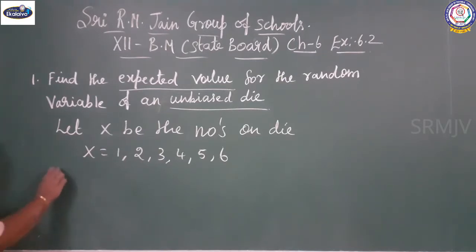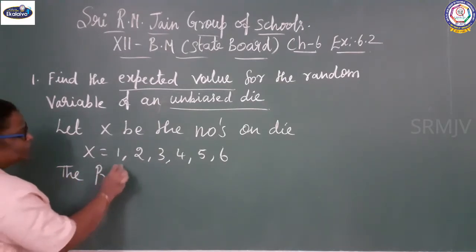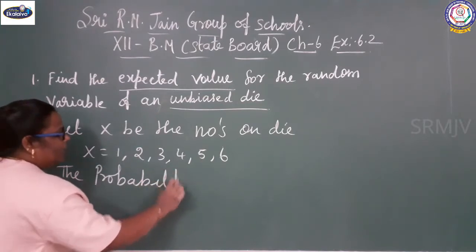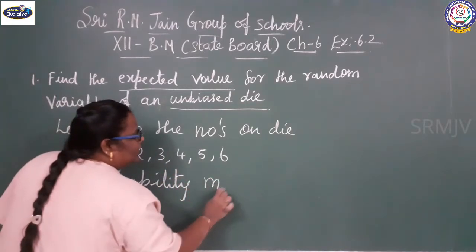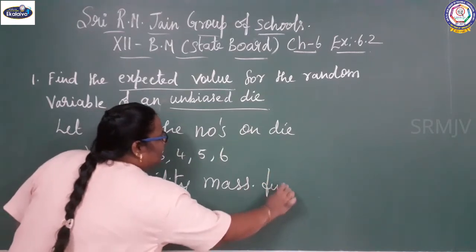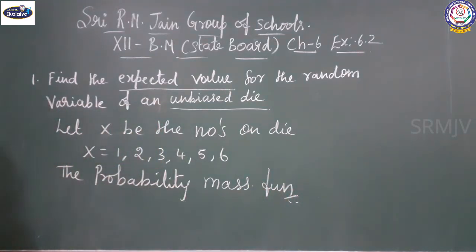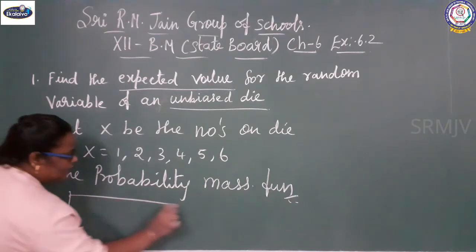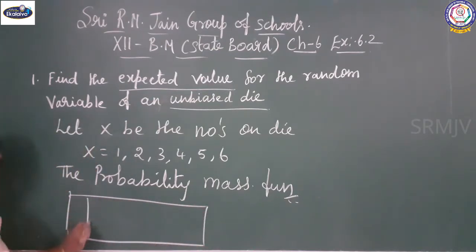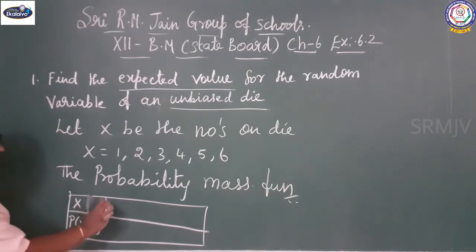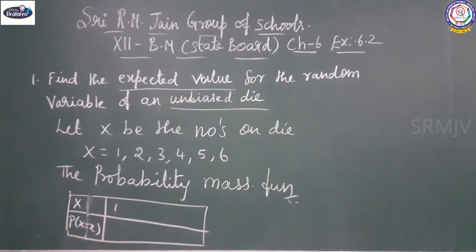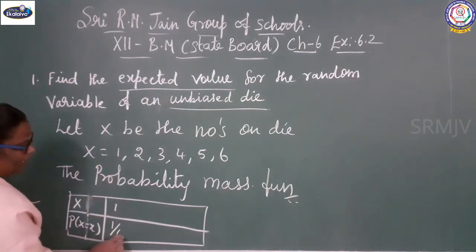Then you should find the probability mass function, PMF. Draw the tabular column with capital X and P of x equal to x. For 1, how many sides are there? 6 sides, so 1 is one side out of 6: 1 by 6.